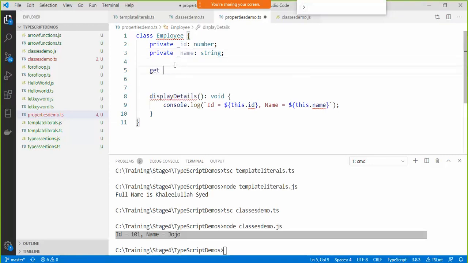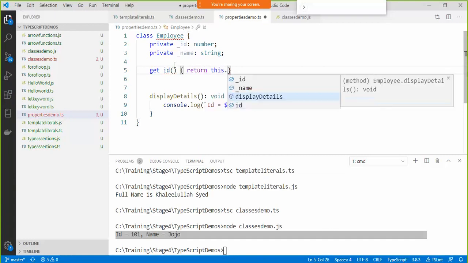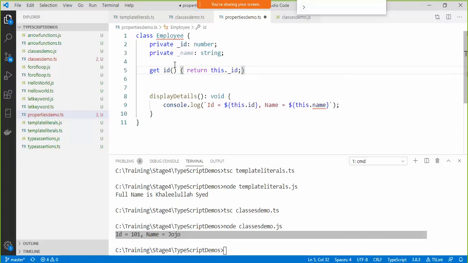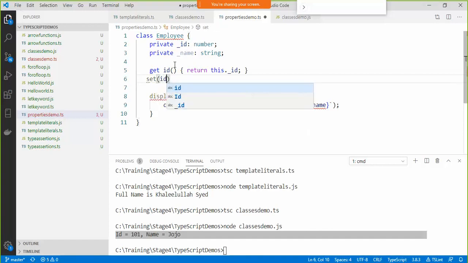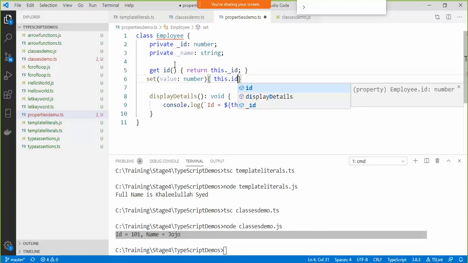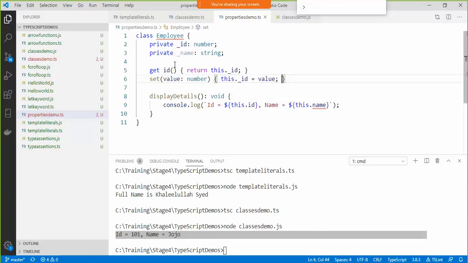I can say get id, and then we'll simply say return this._id variable's value. So I'm creating a get accessor for id. I can also have a set accessor. I can say set id, value colon number, and then I can say this._id equals value. This way I'm creating a property over here for the _id field.